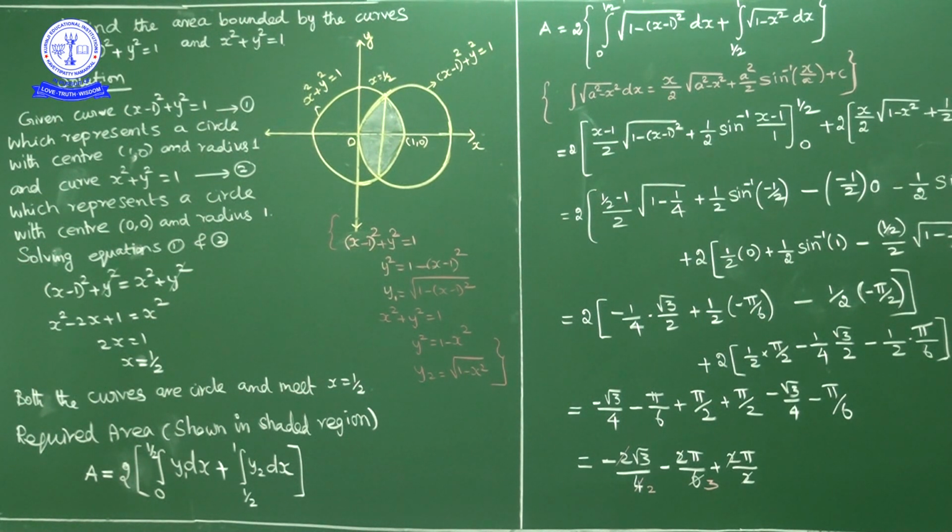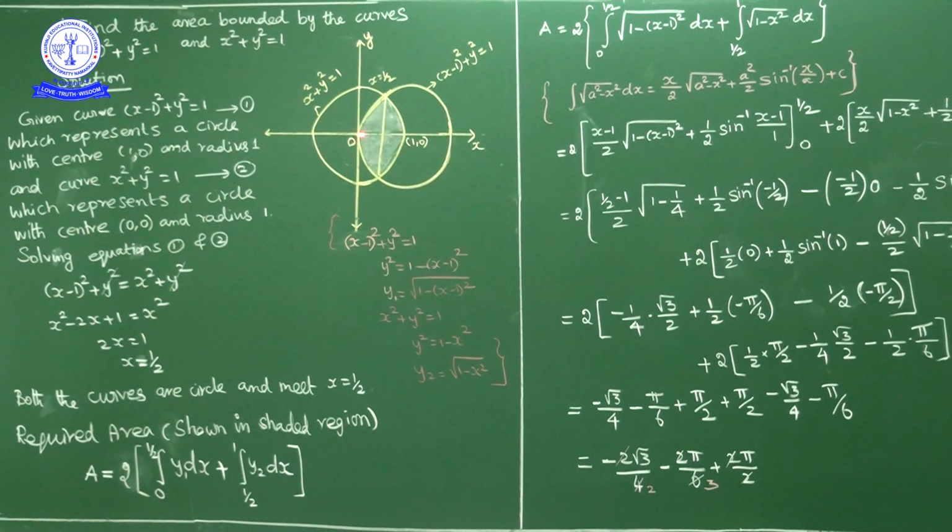So the shaded region area, instead of calculating the entire area, you simply calculate the area above the x axis and multiply it by 2. Clear? Shaded region area is equal to 2 times the area in the first quadrant. Now the area in the first quadrant will be like this.